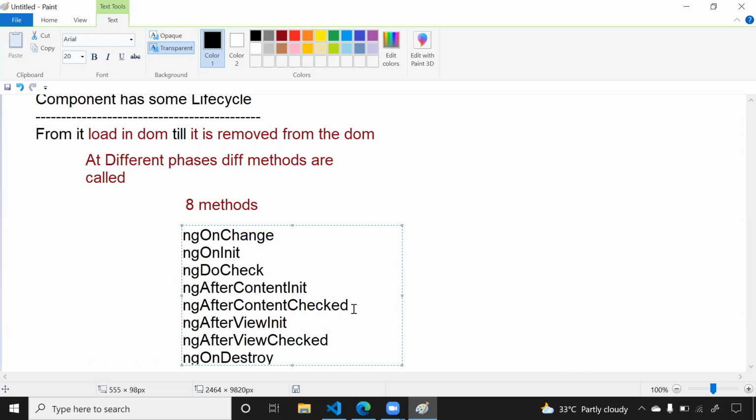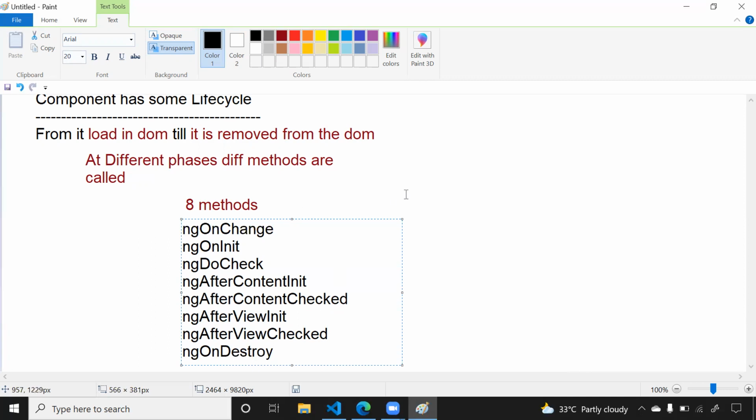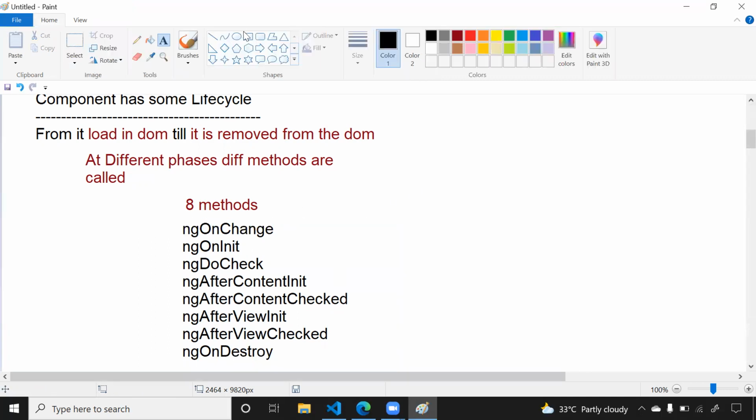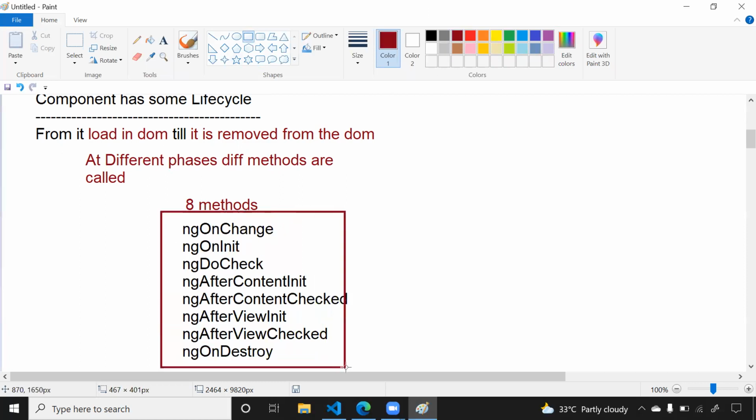These are the life cycle methods which are called during the life cycle of any component. Angular is going to call all these methods. Whenever you want to execute certain code during the life cycle of a component, you can write that code inside these methods. You just need to know when these methods are triggered and in which order. Once you know that, you can easily write your code inside these methods based on your requirement.